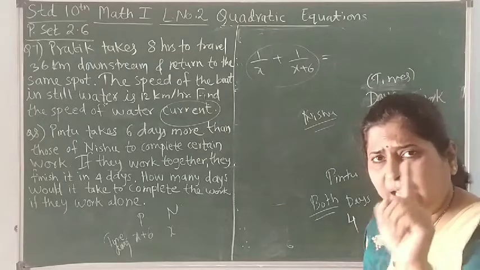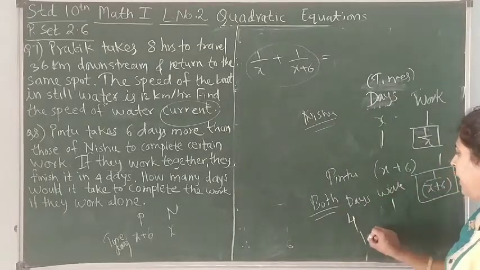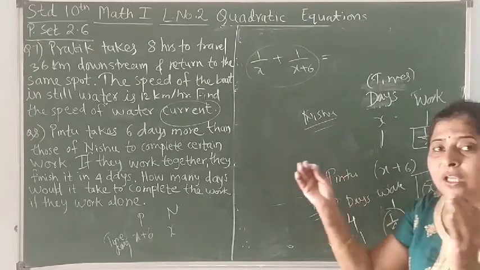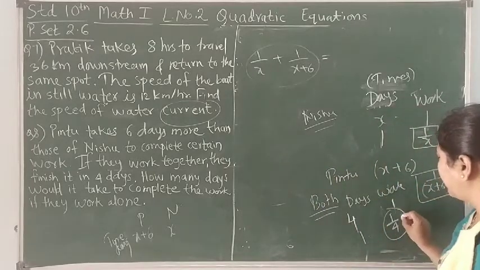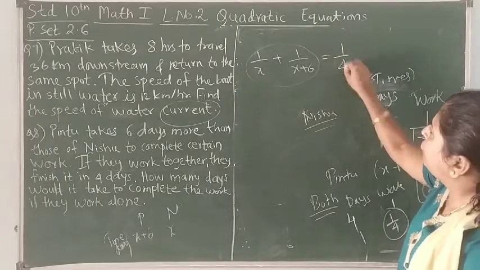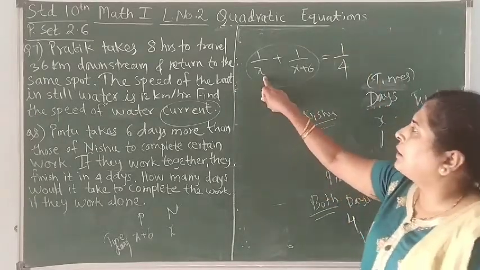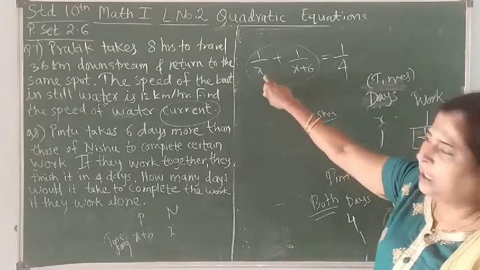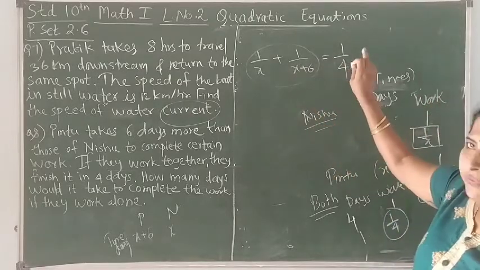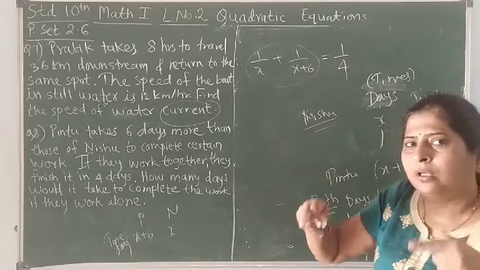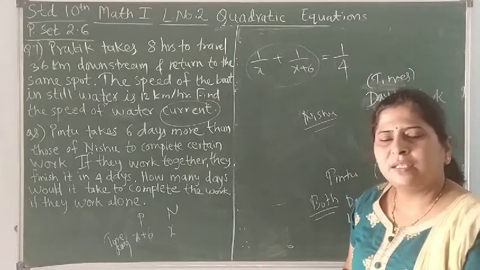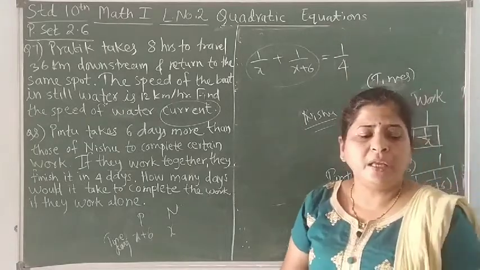So in one day, how much work will they do? In one day, they will finish 1/4 work. So when they are working together, the work done by them is 1/4. This is the work done by Nishu in one day, this is the work done by Pintu in one day, and together they are doing 1/4 work. That's why they can finish the whole work in 4 days. So this is the equation we are going to get. Once you understand this, all sums of this type will be easy for you.